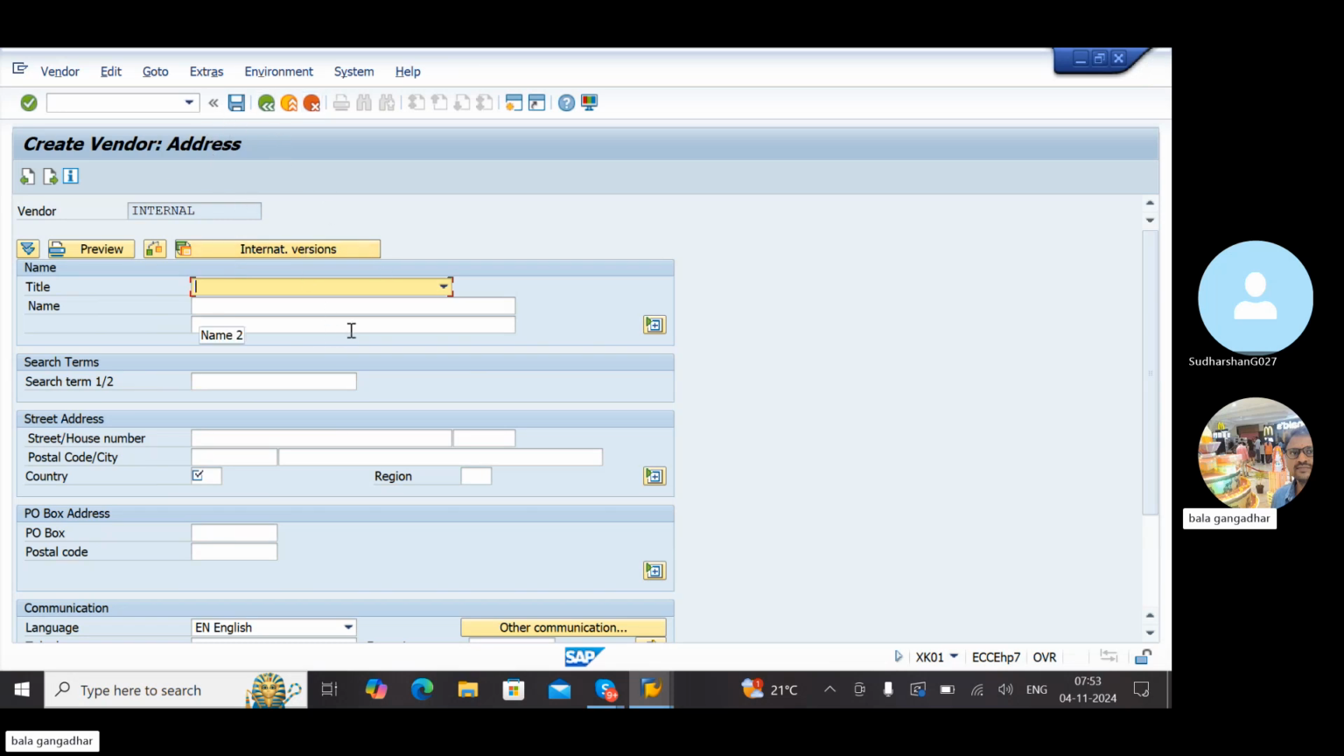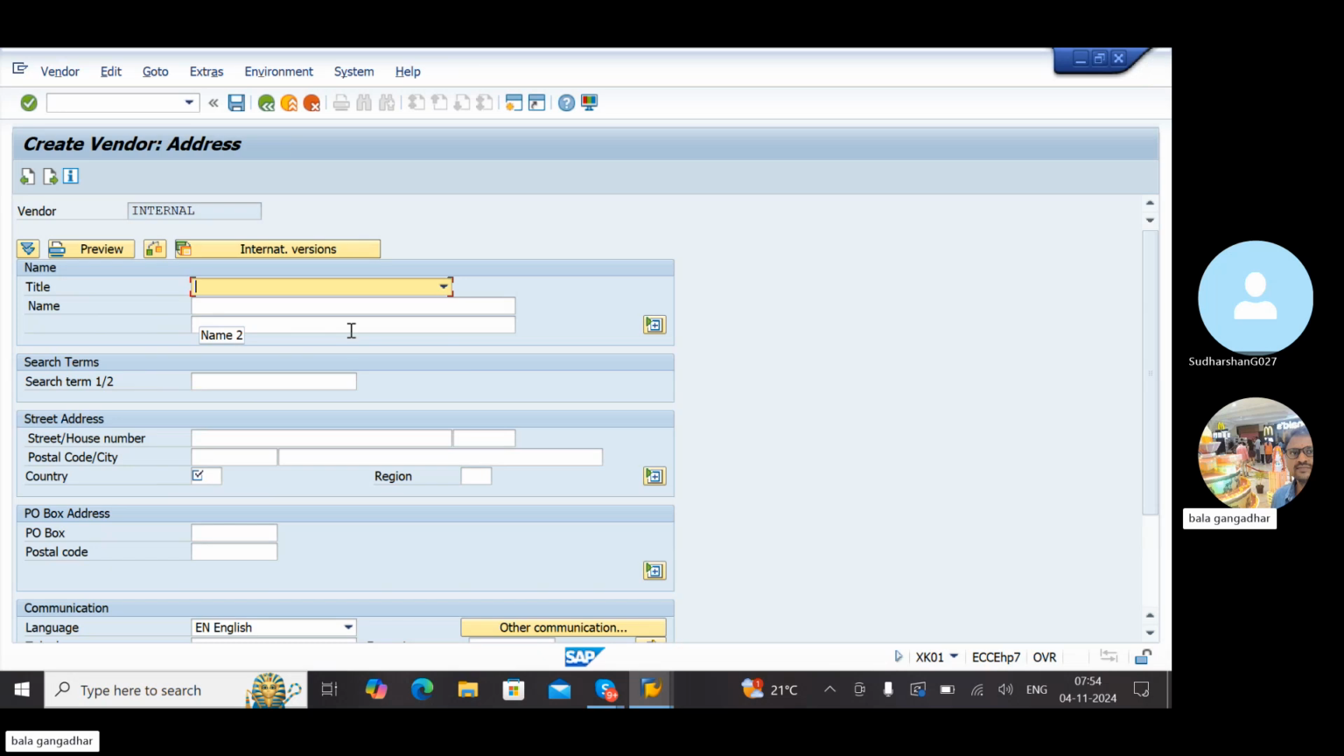Some fields should be mandatory. If I create a purchasing vendor, some fields should be mandatory. If I create an accounting vendor, some fields should be mandatory. Meaning, we never use accounting vendor or purchasing vendor; we always use central vendor only. But I'm trying to explain with an example here.